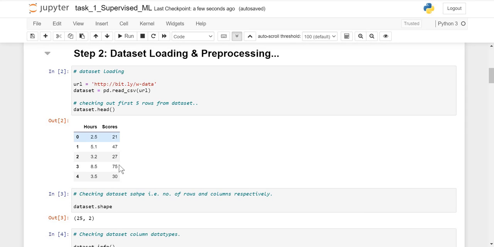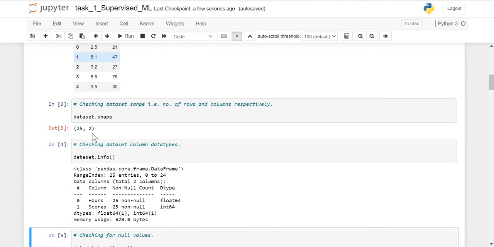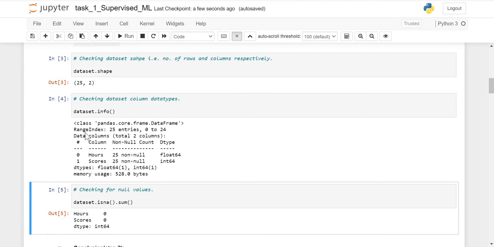Here we can see the first 5 rows of the dataset and the columns present in the dataset. The next step is checking the number of rows and columns in the dataset. We can see that there are 25 rows and 2 columns in our dataset. The next one is column data type info. We can observe that our hours column has a float data type, whereas the scores column has an integer data type, so that we can easily work with these data types.